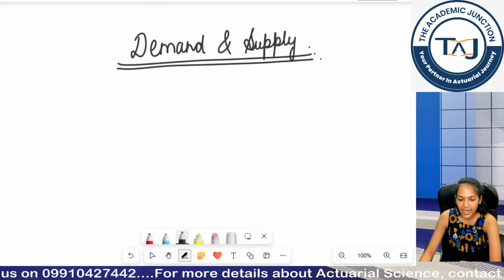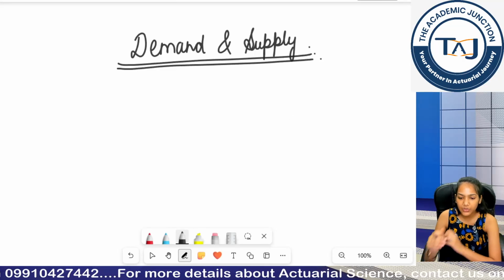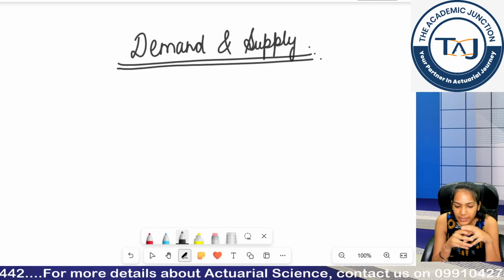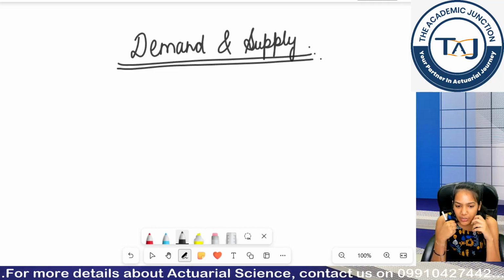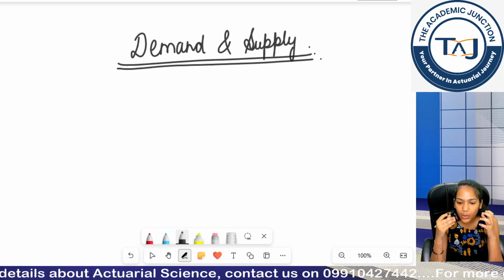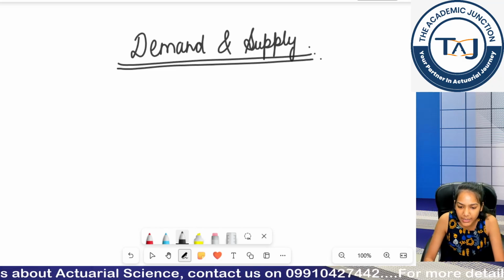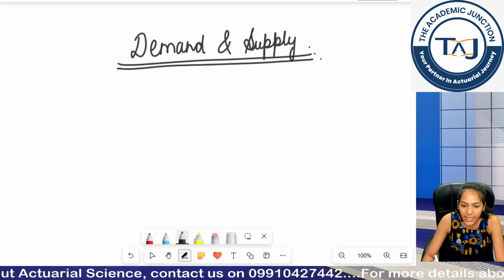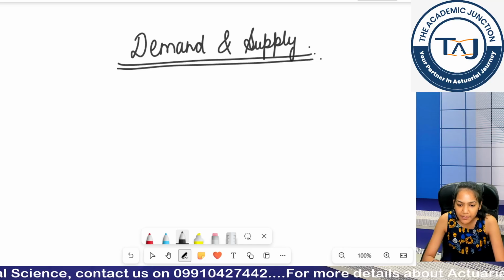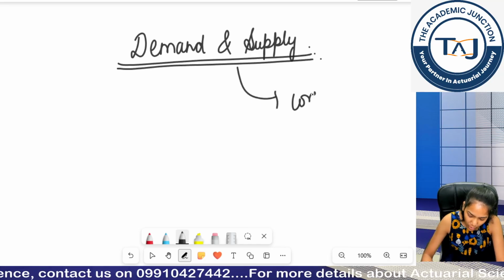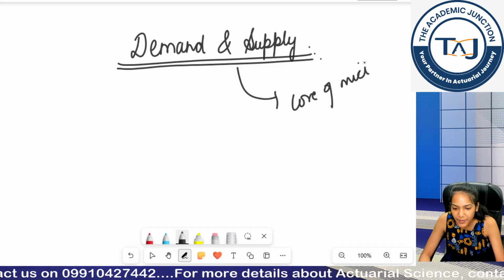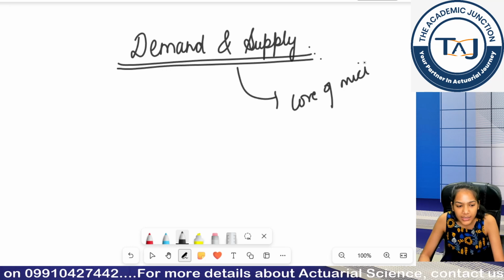Okay, so let's start today's discussion. Today's discussion is basically demand and supply. Demand and supply, as I introduced in my initial class, are the core of microeconomics. These are the factors that determine price. These make up the core of microeconomics, and we have two chapters, demand and supply 1 and demand and supply 2, in our CB2.